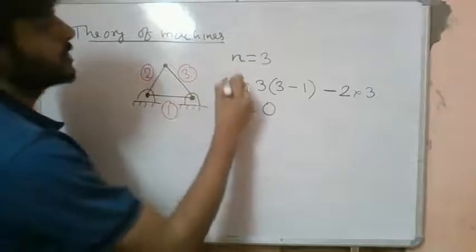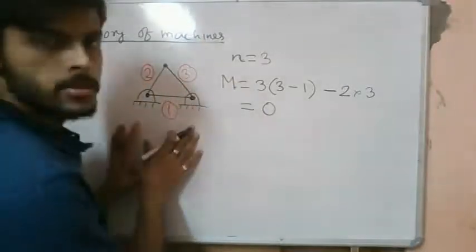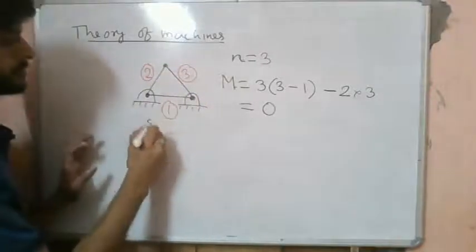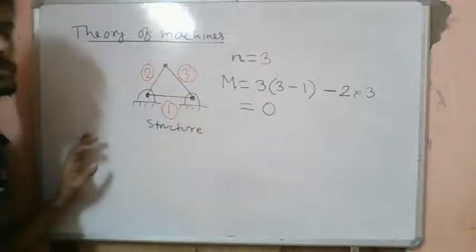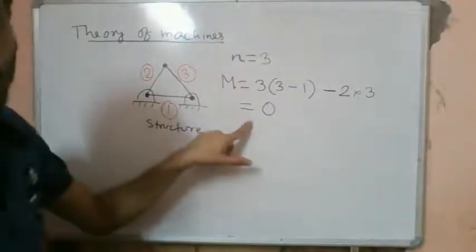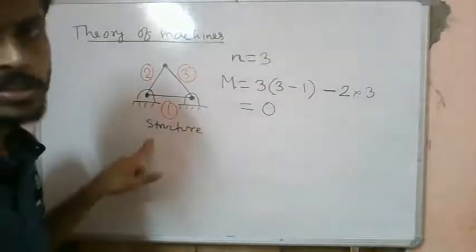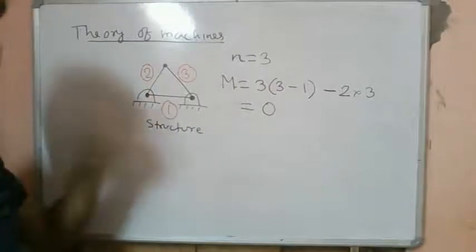So that means the mobility of this system is coming out to be 0. That means this system is nothing but a structure. Whenever the mobility of a system is 0, we will call this a structure.